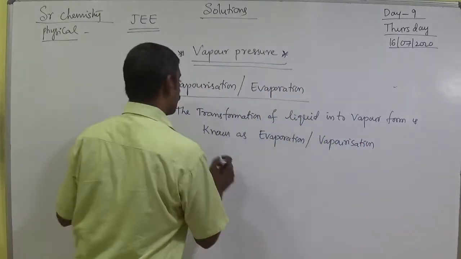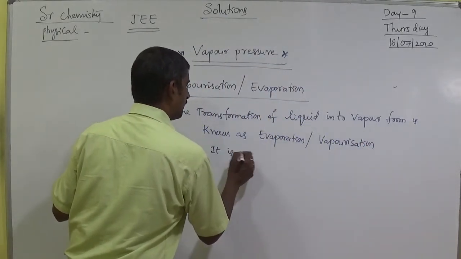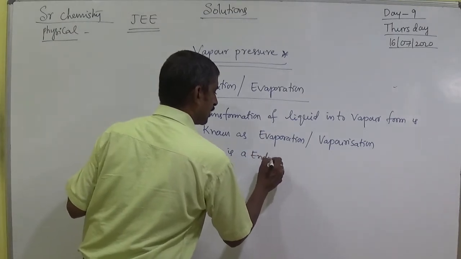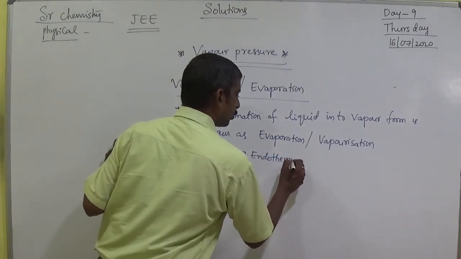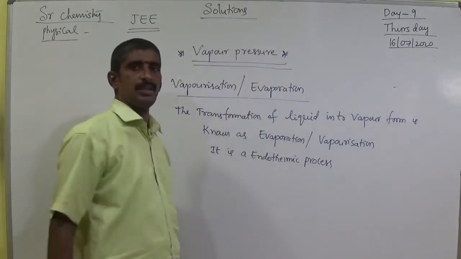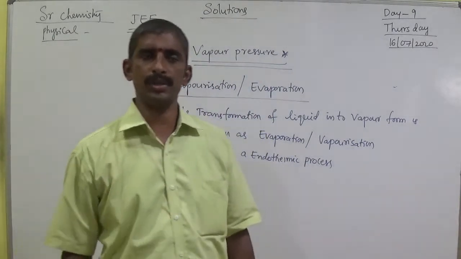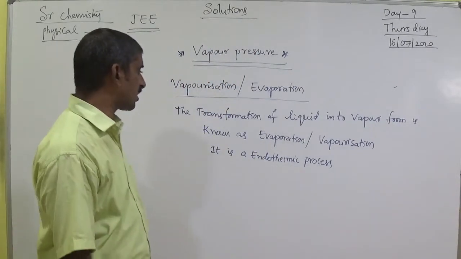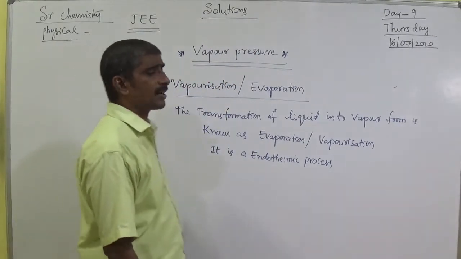It is an endothermic process. Vaporization is an endothermic process.